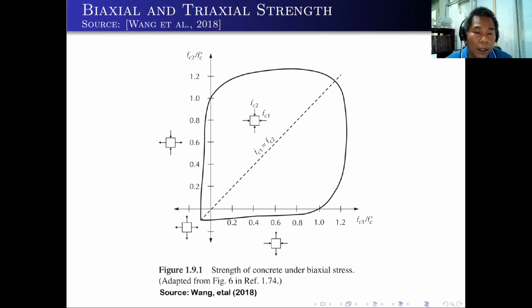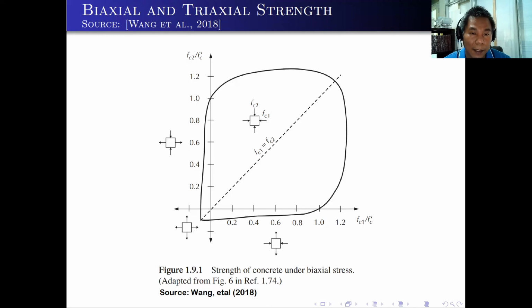We were talking earlier about the uniaxial strength of the concrete cylinder. That is if we apply the loads only in the longitudinal direction. But it's not always the case. You can also apply two forces on two major axes of the cylinder, or you can apply at three major axes, that is longitudinal and the two lateral axes.